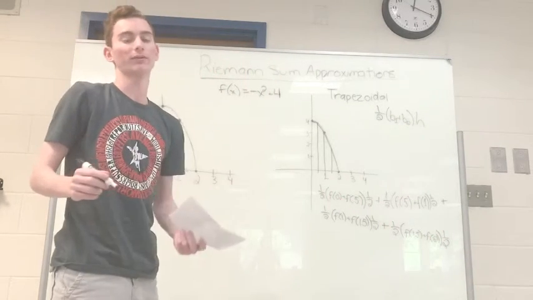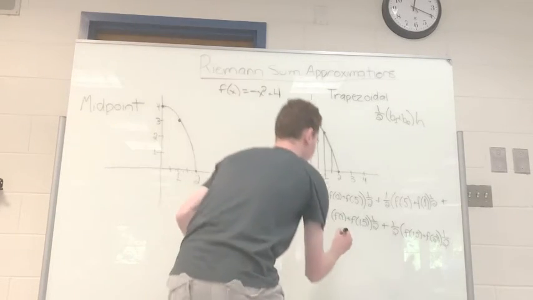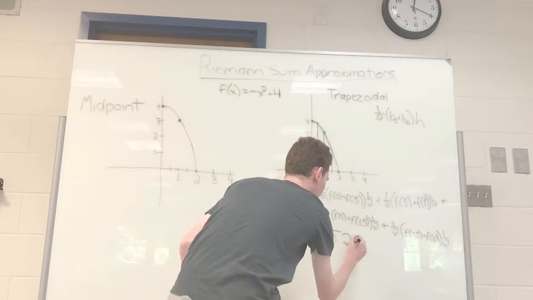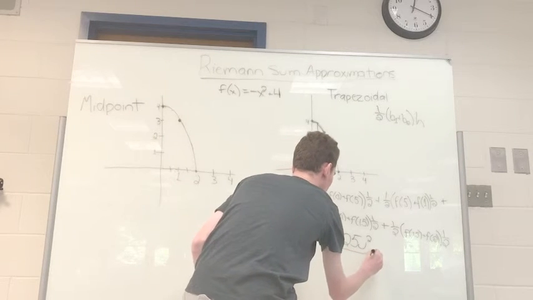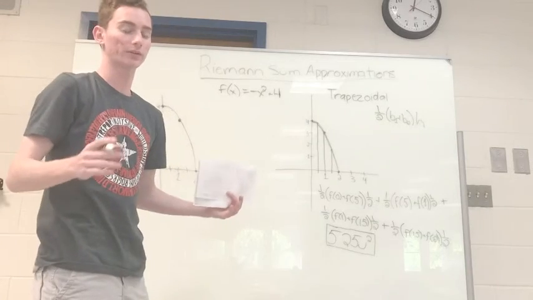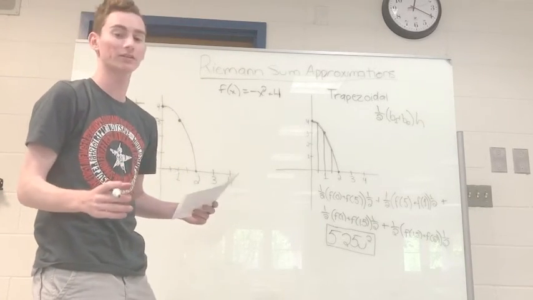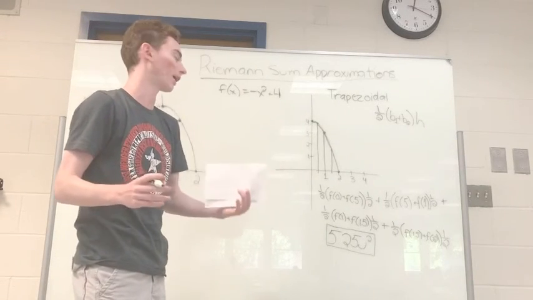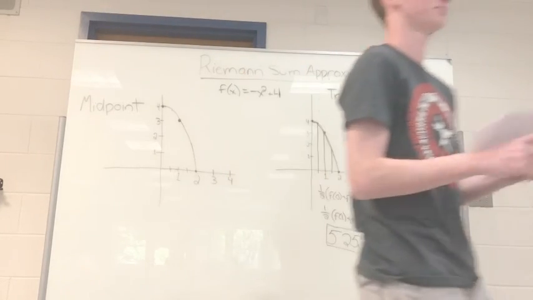And the numbers are also going to get messy for this one. But when you add it all up, you get 5.25 units. Now this is also in between what the left and the right were, and it's close to what the midpoint approximation was. And that's because we're trying to get closer and closer to what the actual curve is using the trapezoids. And that's how we get an even closer approximation.